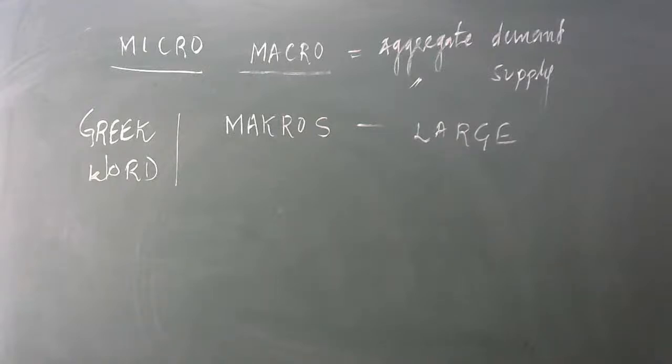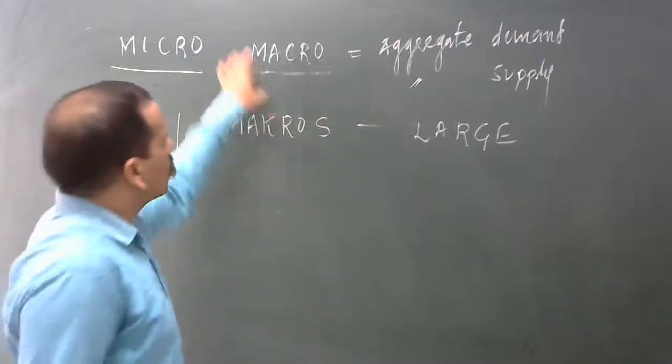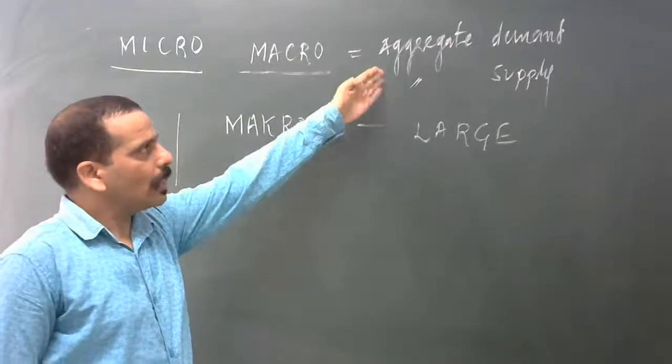Got it? So these are the variables which we study at the macro level.